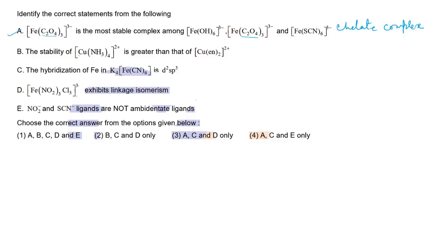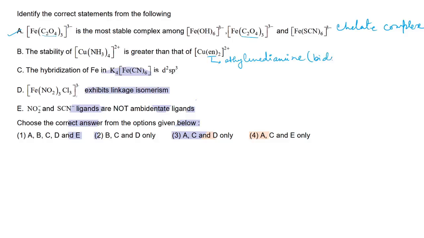The stability of [Cu(NH3)4]2+ is greater than [Cu(en)2]2+. No, why? Because what is en? That is ethylenediamine, and ethylenediamine is a bidentate ligand, right?